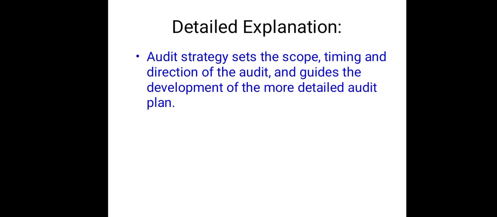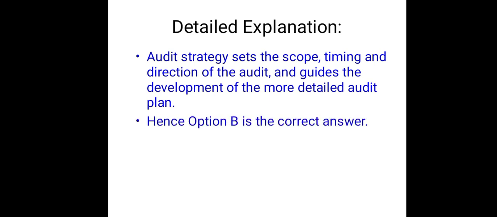The correct answer is that the audit strategy sets the scope, timing and direction of the audit, and it guides the development of the more detailed audit plan. So option B is the correct answer for this question. Let us move on to the next question.